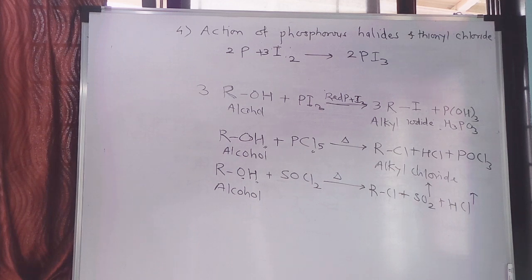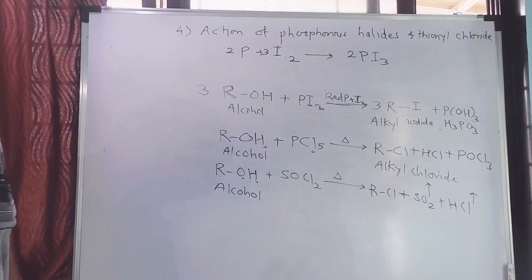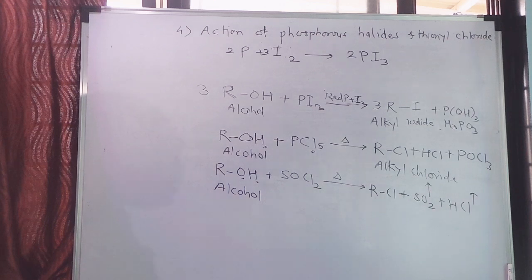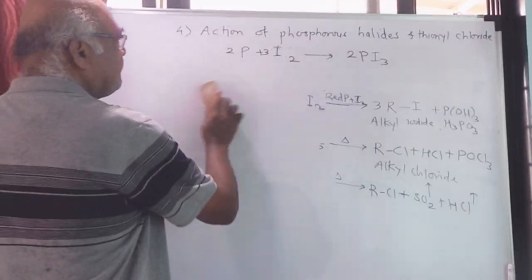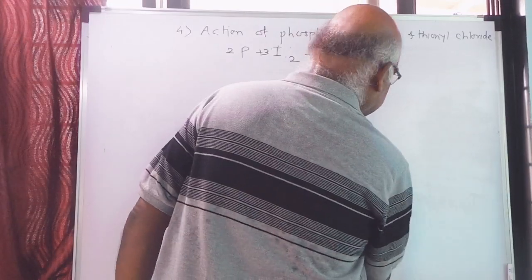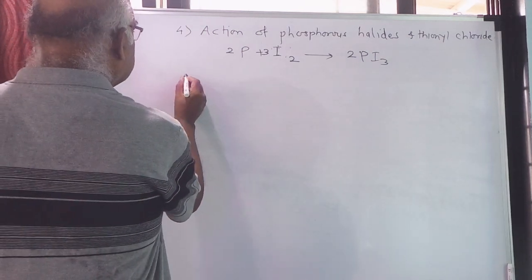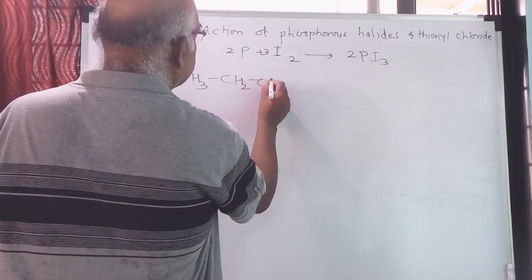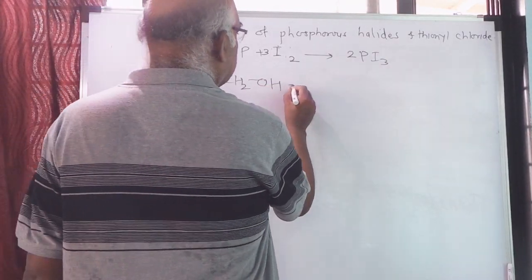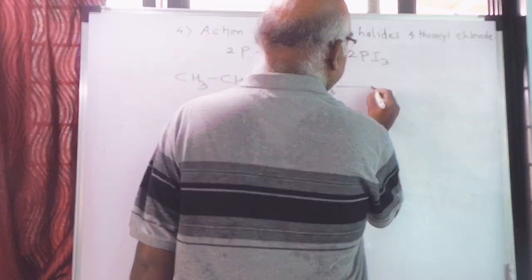Now I am going to take one specific example and see what happens when the phosphorus halides and thionyl chloride are reacted with that particular compound. I will take the example of ethanol, CH3CH2OH. Ethanol is treated with PCl3, phosphorus trichloride.